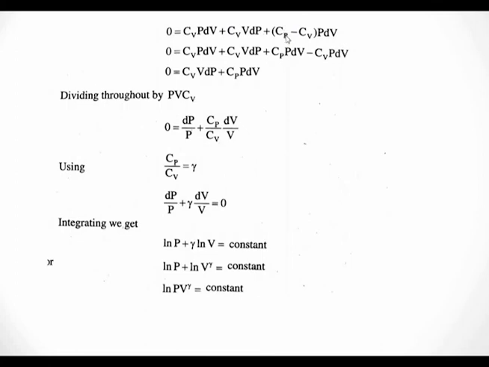So when we apply the distribution law to this case, you will get CvPdV here, CvVdP. So this is CpPdV minus CvPdV. Here CvPdV gets cancelled. So you will get CvVdP plus CpPdV. So when we divide through Cv, what will you get? 0 is equal to dP divided by, we divide through PV dV.